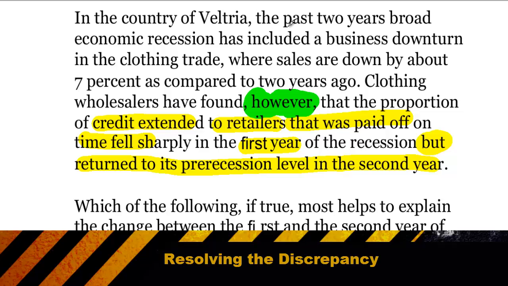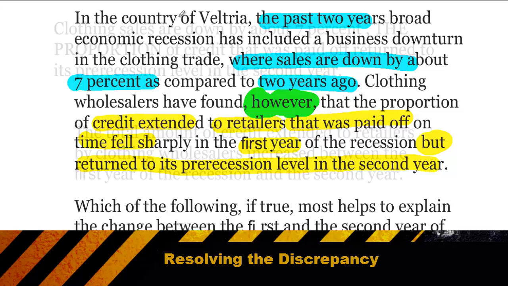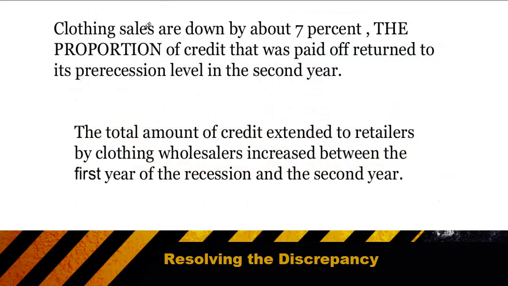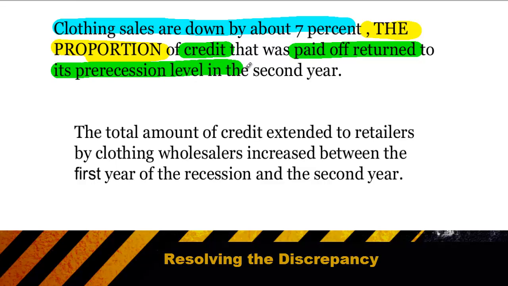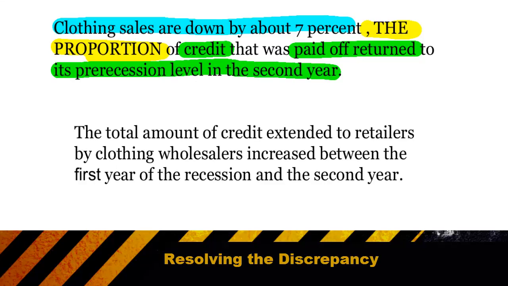And if we go back to the beginning, we see that for the past 2 years we've had a recession and sales are down by about 7% compared to 2 years ago. Now we can dramatically simplify the argument, which essentially is that clothing sales are down by 7% and the proportion, notice how I'm keeping my key quantifying adjectives, the proportion of credit that was paid off returned to pre-recession levels in the second year. So it seems unusual that in the second year of a recession, even with sales down, that retailers begin to pay more of their debt off on time.